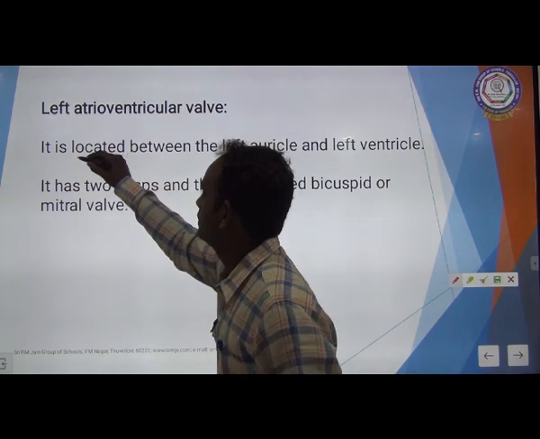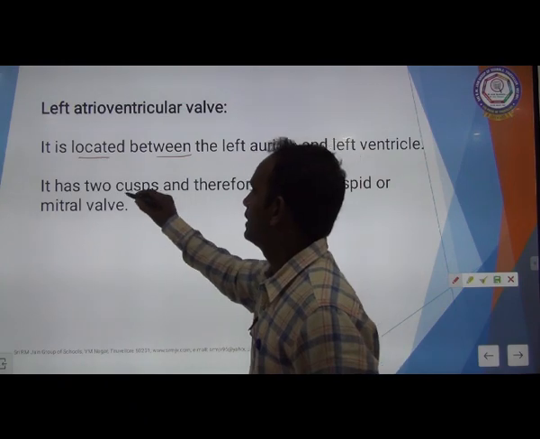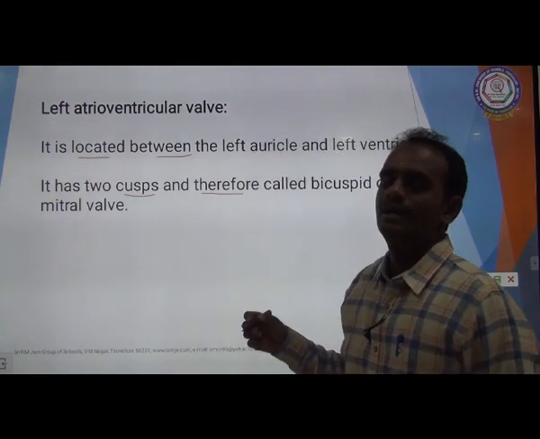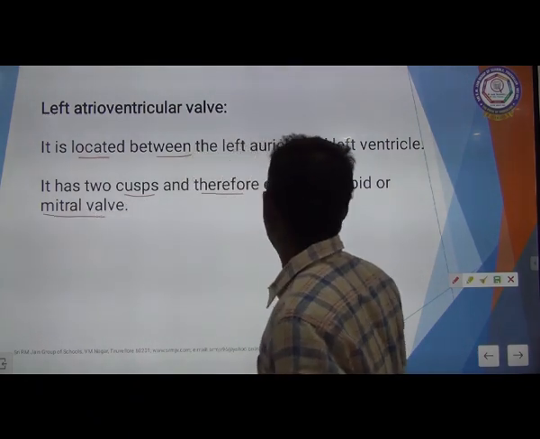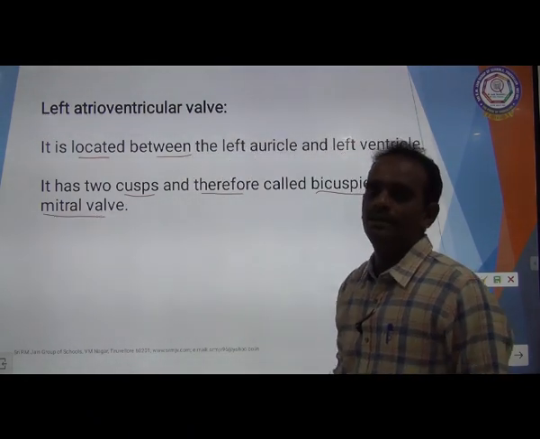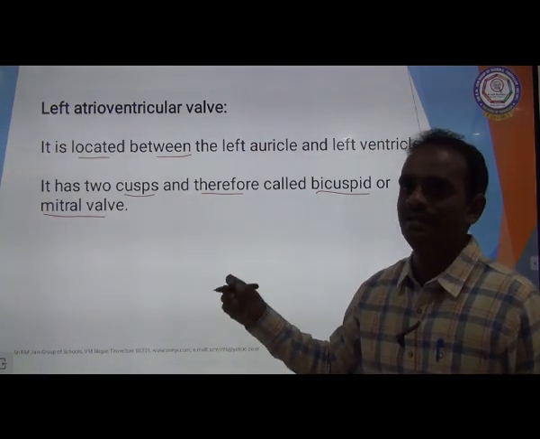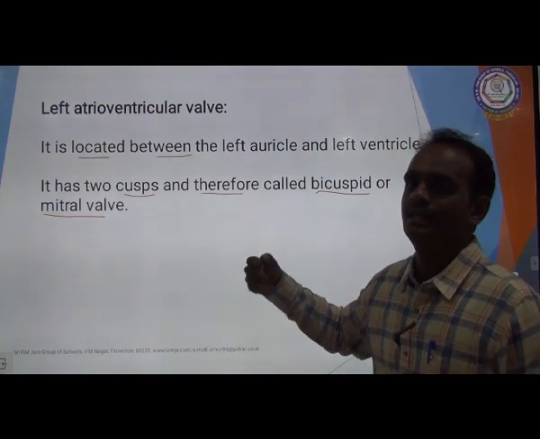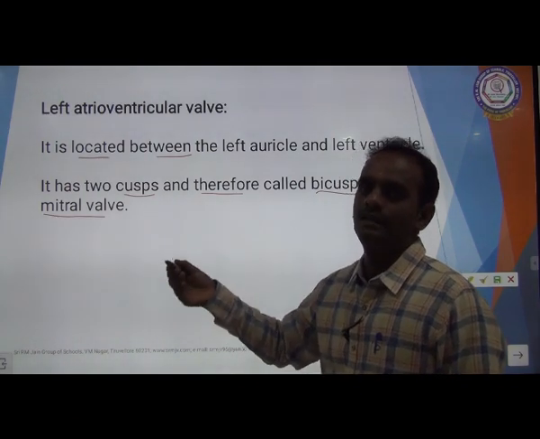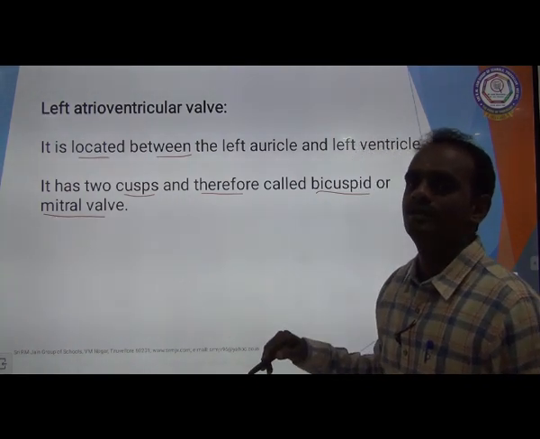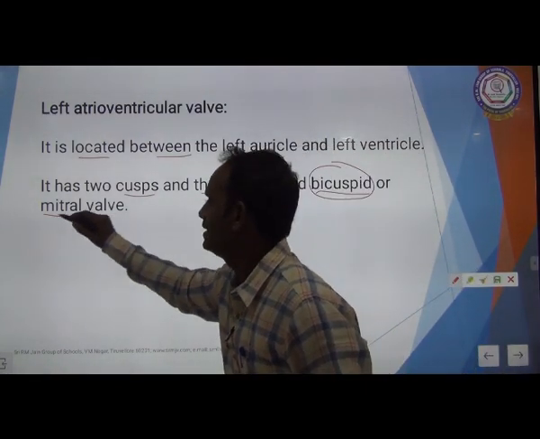This valve is located between the left atrium and the left ventricle. It has two cusps and therefore it is called the bicuspid valve, also known as the mitral valve. Very important question: in the left side of the heart, between the atrium and the ventricle, what type of valve is present? That is called the bicuspid valve or the mitral valve.